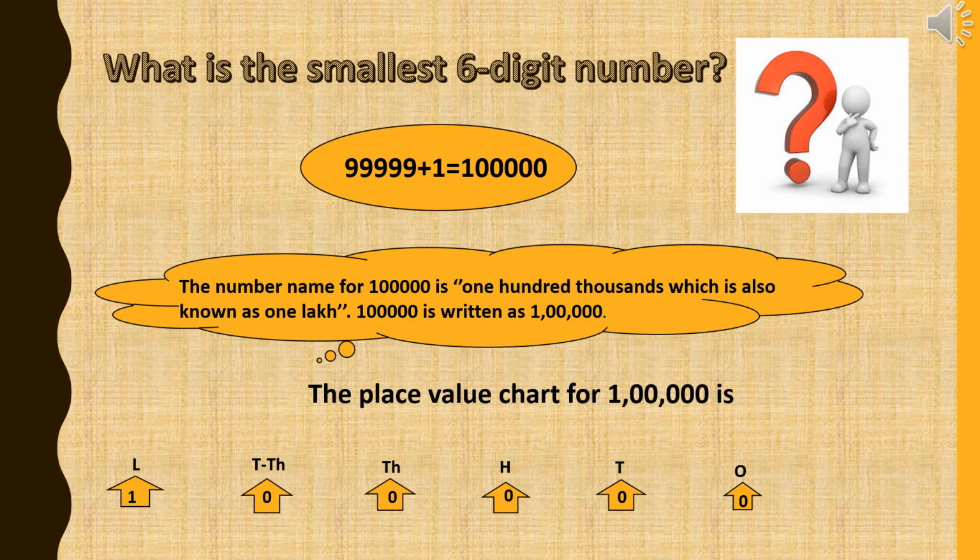It is also known as 1 lakh. Now 100,000 is in the international system and in the Indian system it is known as 1 lakh. When we write this in the Indian system, the commas will be placed as 1,00,000.